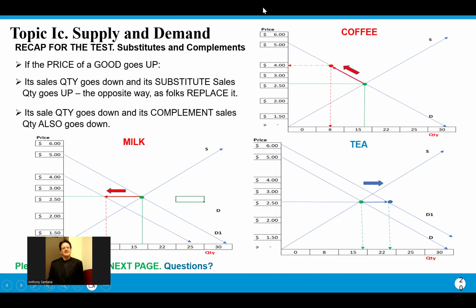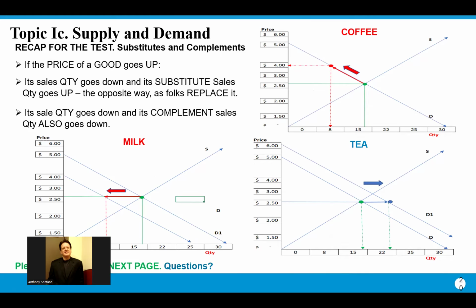So let's talk about, for example, tea, coffee, and milk. Okay, coffee and milk usually go together. The price of coffee goes up. People are going to drink less coffee. Again, it's due to price, so it's along the demand curve. And then what's going to happen if a vendor, a local convenience store, is selling coffee, they're going to need to buy less milk, right?